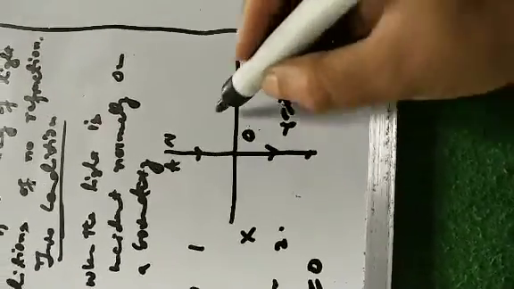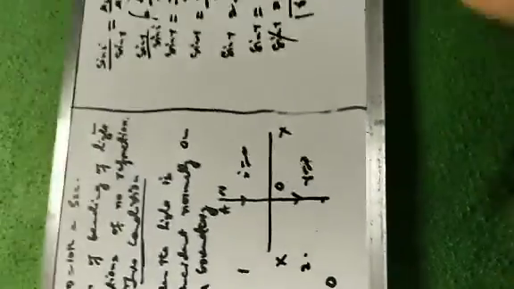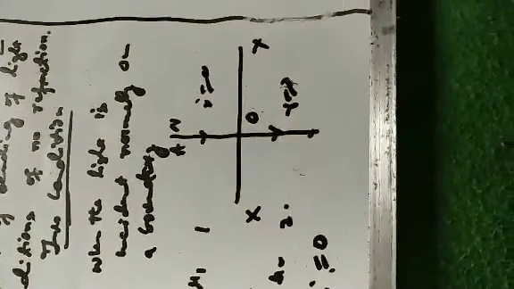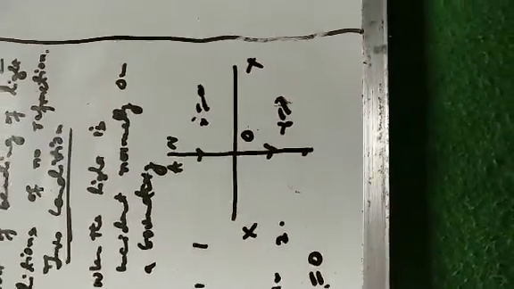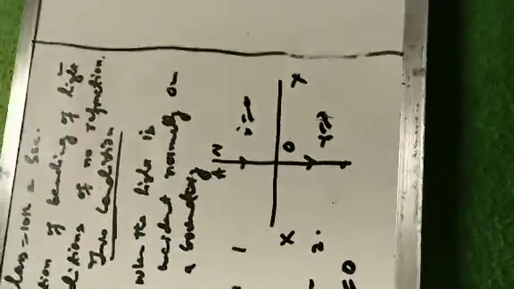i is 0, r is also equal to 0. So no refraction of light takes place when the light is incident normally on the interface which separates medium 1 from medium 2. This is the first condition.